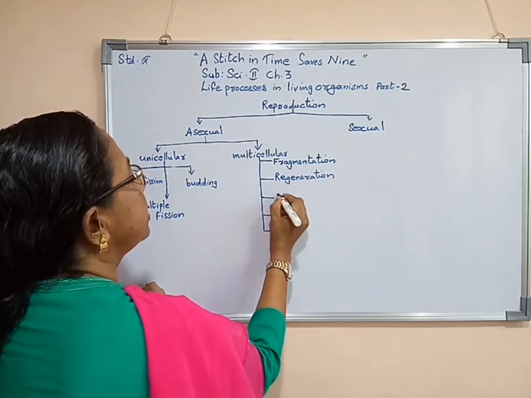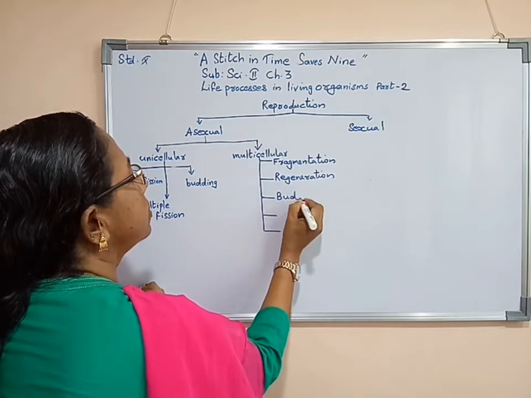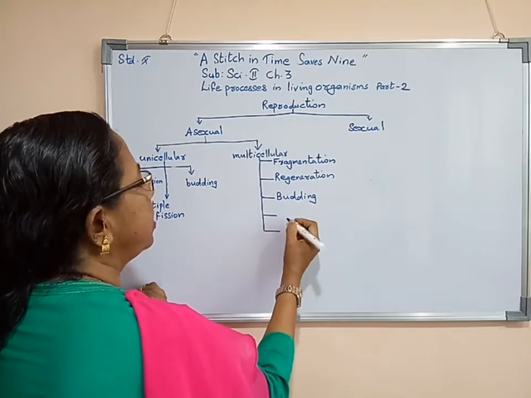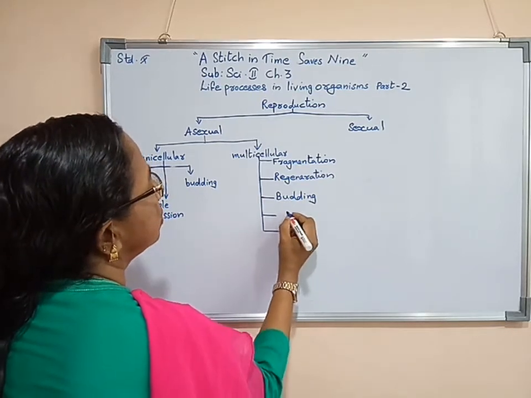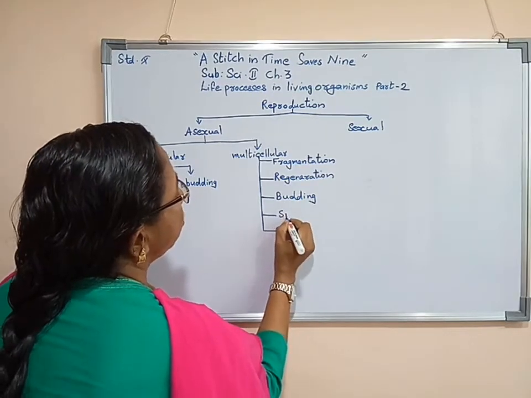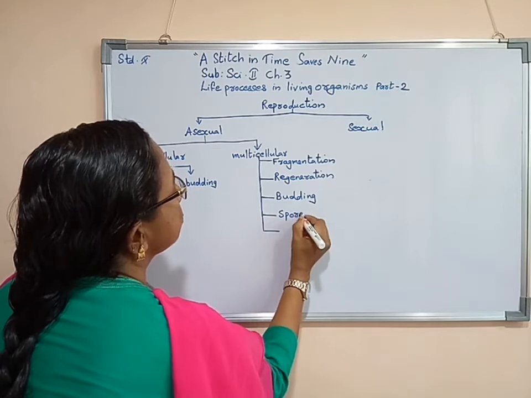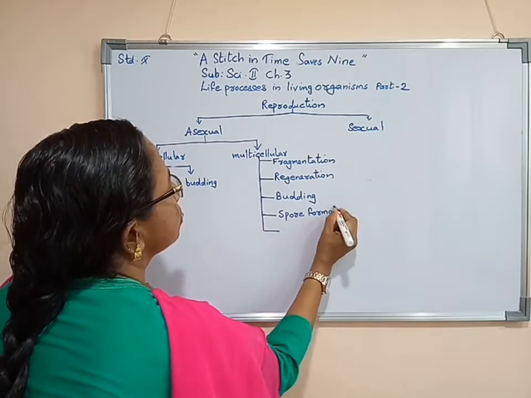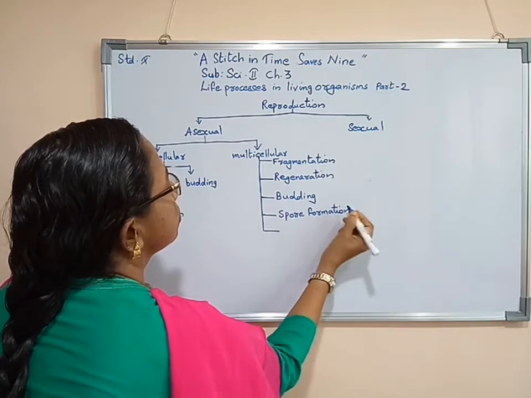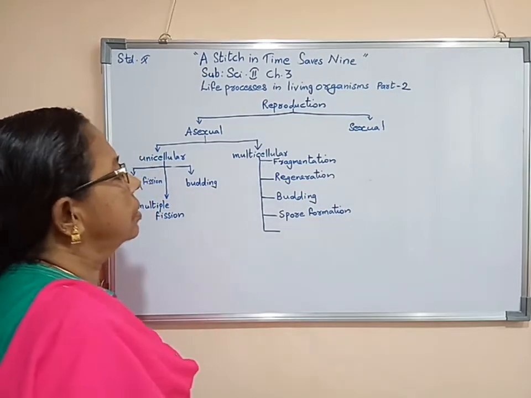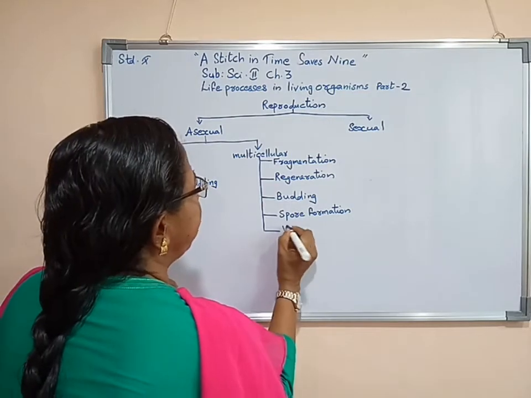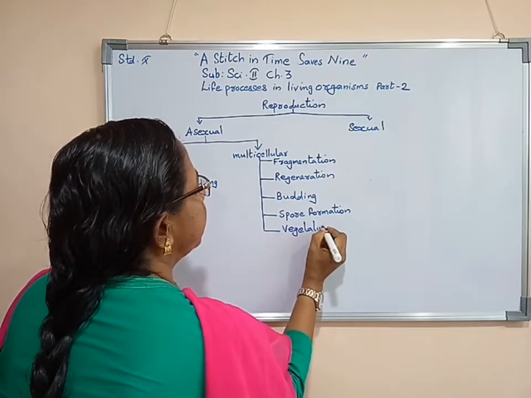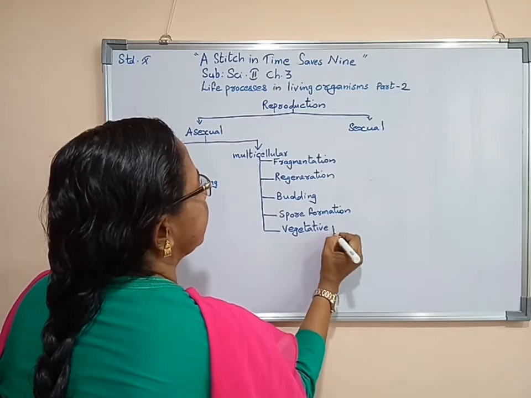Third one is known as budding. Fourth one is known as spore formation. Then fifth one, vegetative propagation.